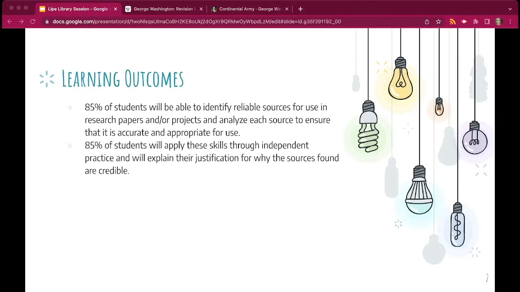At the end of the session, 85% of students will be able to identify reliable sources for use in research papers and/or projects and analyze each source to ensure that it is accurate and appropriate for use. And 85% of students will be able to apply these skills through independent practice and will explain their justification for why the sources found are credible.